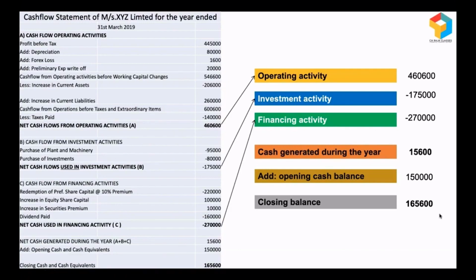Look at their financing activity. If it is a positive figure, it means money had come into the business. From whom had that money come? Is it from owners? Is it from outsiders? What are the terms? All those can be explored and understood. So these kinds of critical information are possible by going through the cash flow statement.